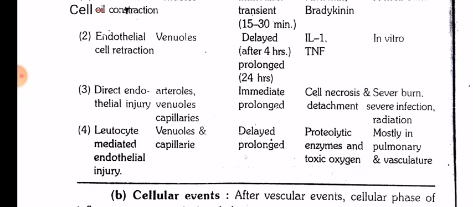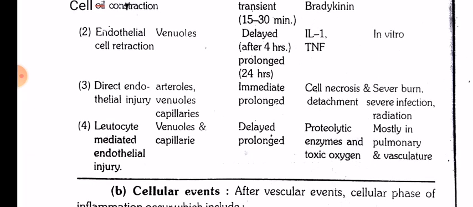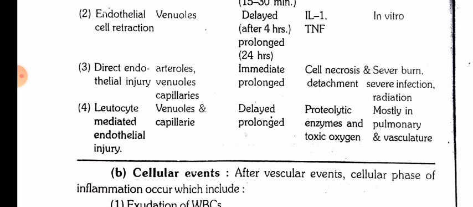Direct endothelial injury happens in arterioles, venules and capillaries. It is immediate and prolonged, with cell necrosis and detachment, as in severe burns, severe infections and radiations. Leukocyte mediated endothelial injury, which happens in venules and capillaries. The progression is delayed, prolonged. Proteolytic enzymes and toxic oxygen radicals lead to this condition, and it occurs mostly in pulmonary vasculature.